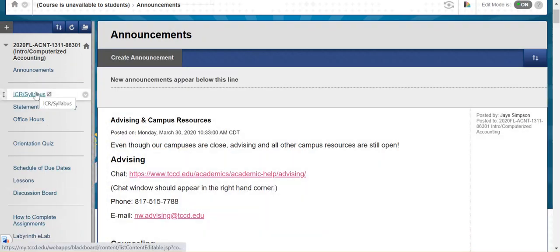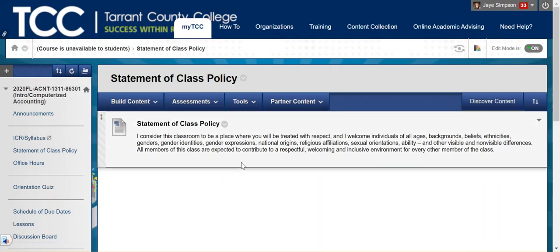Now, next you'll see the ICR or the syllabus. Now, I'm going to do a separate video over the syllabus, so we'll talk about that separately. And the statement of class policy. Basically, I expect you to be respectful of everyone in this class, whether you are communicating with a DM or a discussion board or an email or through the Teams meeting. I expect you to be respectful.